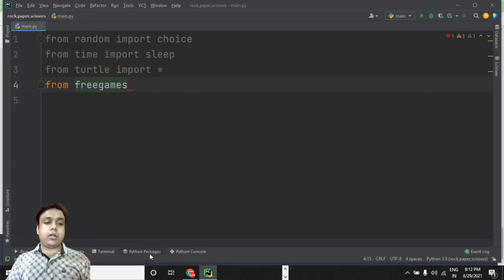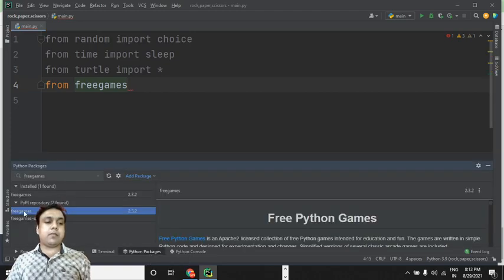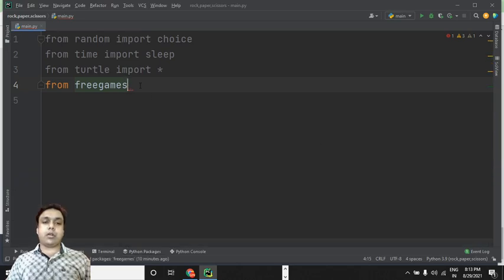To install it, come to Python packages and search for freegames. You can put the name of this package here, and then an install button will appear on the right side. Hit the install button and the package will be installed on your device. So freegames is the fourth package which we need.